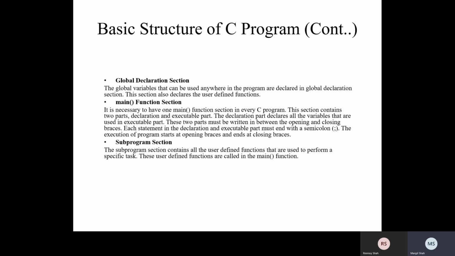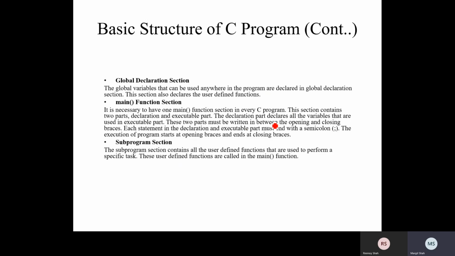The declaration part declares all the variables that are used in the executable part. These two parts must be written in between the opening and closing braces. Each statement in the declaration and executable part must end with a semicolon, right?